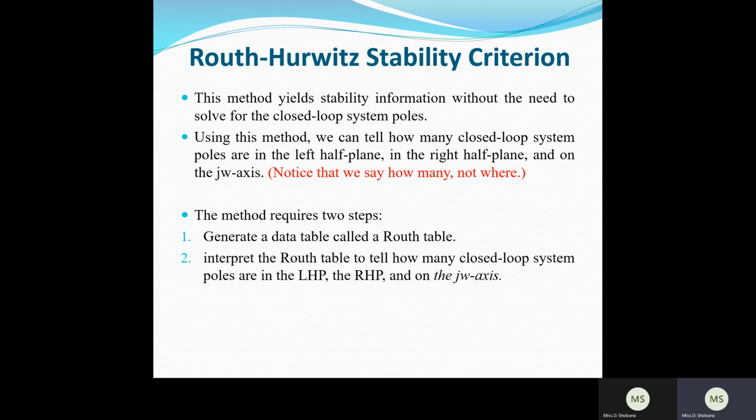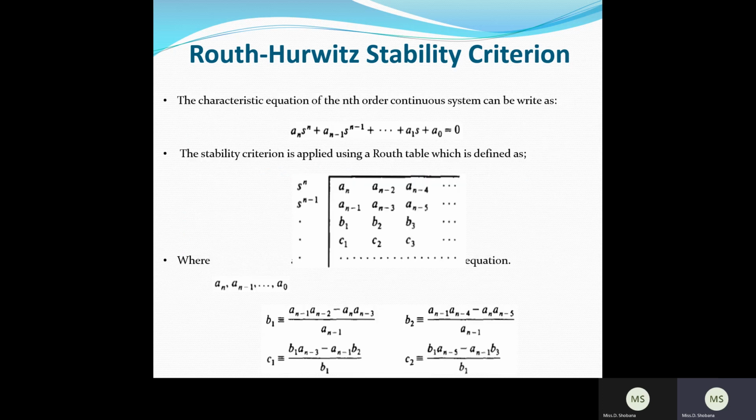We always have a closed loop transfer function. The denominator gives the location of poles, and it is the characteristic equation, a polynomial equation. From this polynomial equation, you can construct the Routh array. First of all, we should know how to construct the Routh array. Here we have to understand whether the highest S power is an odd number or an even number.